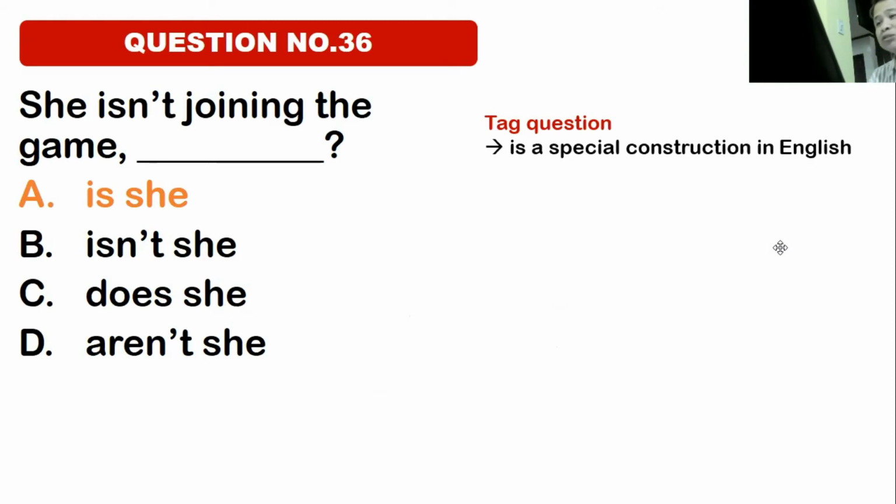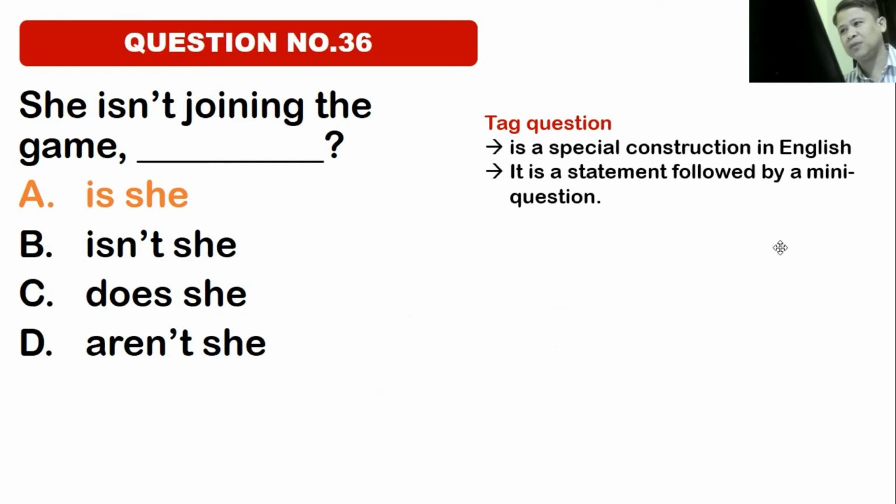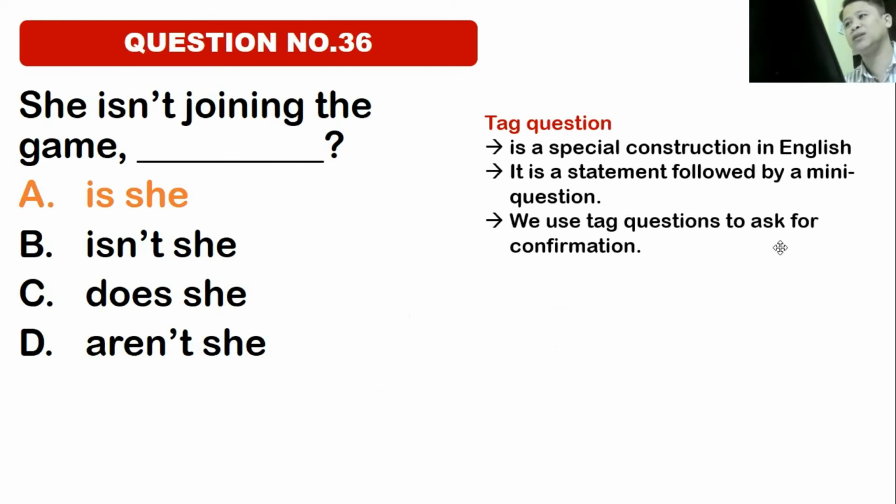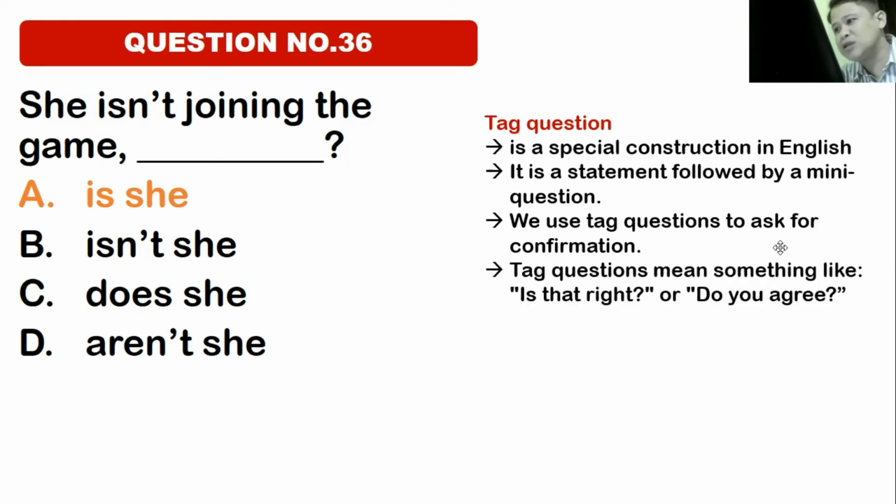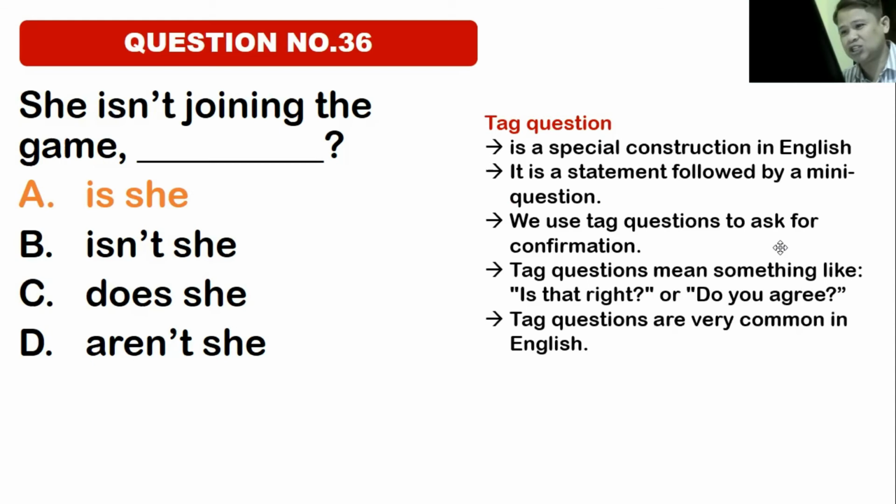A tag question is a special construction in English. It is a statement followed by a mini question. We use tag questions to ask for confirmation. A tag question is asked not to get information, but to ask for confirmation. Tag questions mean something like, is that right? Or do you agree? She's beautiful, isn't she? Do you agree? Is that right? So tag questions are very common in English.